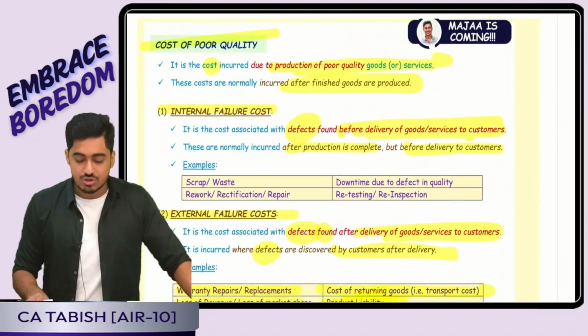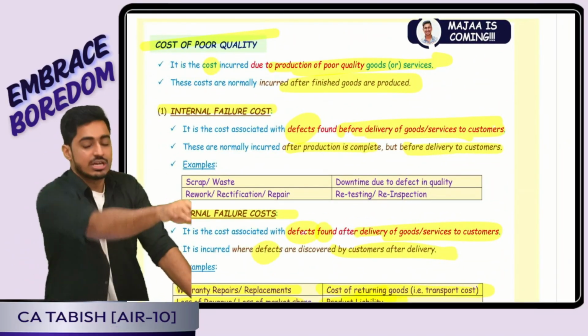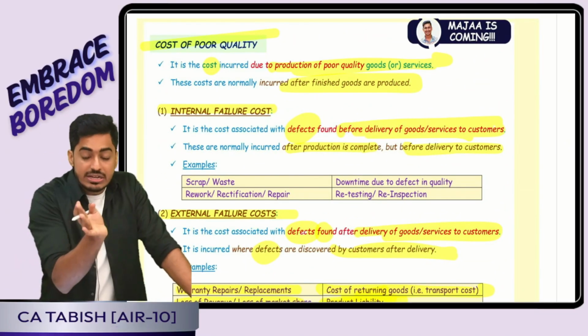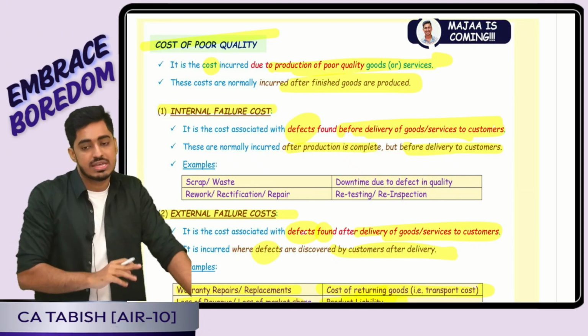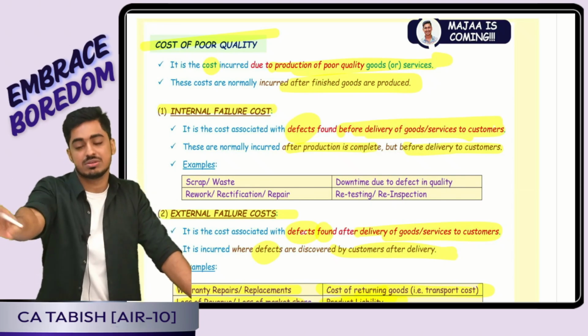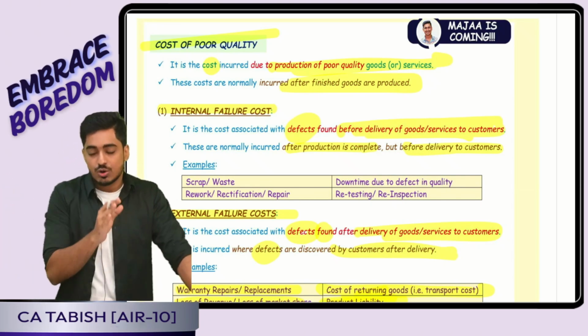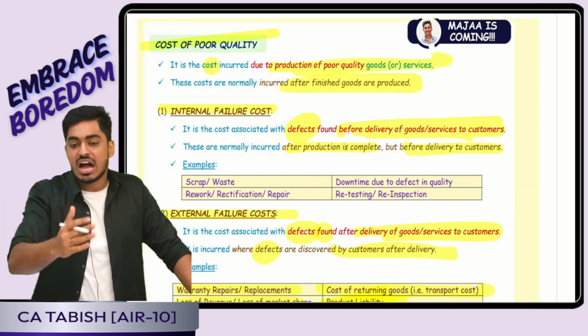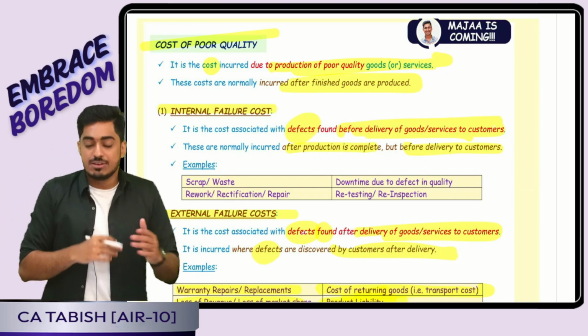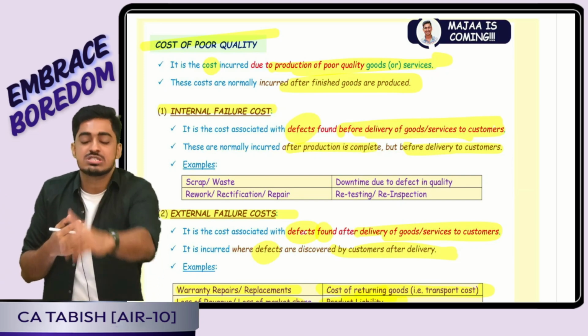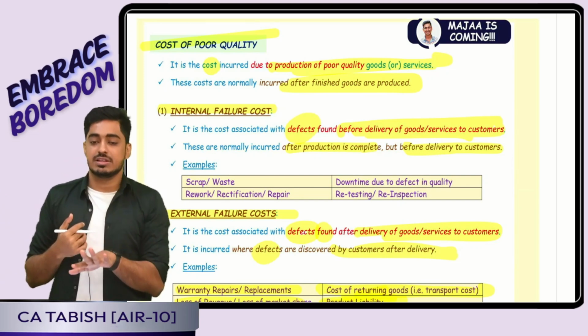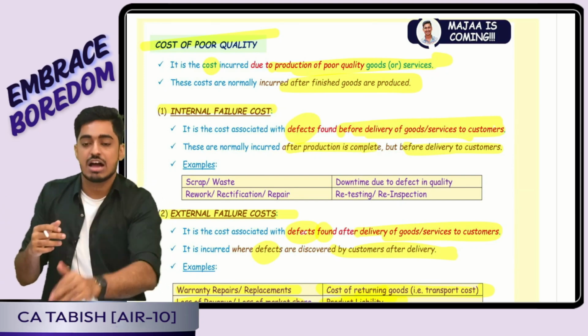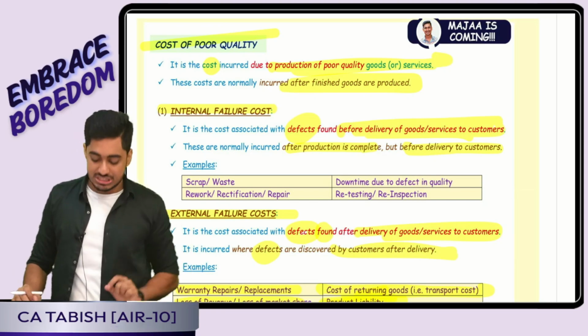Okay boss, next is cost of poor quality. I did not incur cost to produce good quality. That means you will incur cost because you did not produce good quality. Now, once your production is over, defects have occurred. How do you treat them? If you take care of it before goods reach the customer, it is internal failure. If you are incurring cost after goods have reached the customer, it is external failure cost.